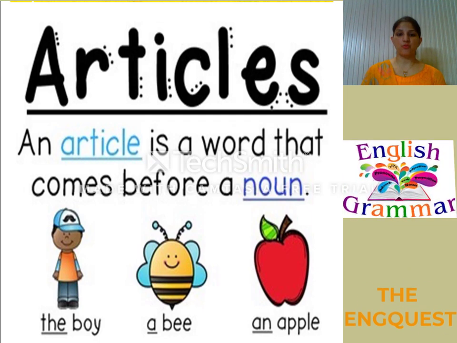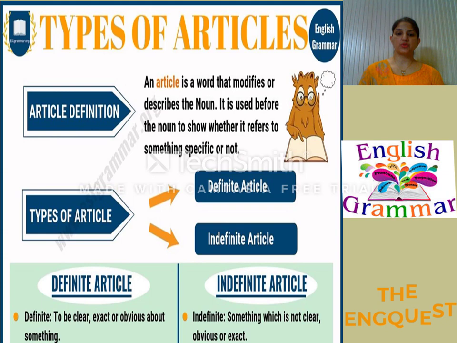Now let us know more about them. So what is the definition of articles? An article is a word that modifies or describes the noun. It is used before the noun to show whether it refers to something specific or not. So it is used before a noun, and it shows whether it refers to something specific or not.